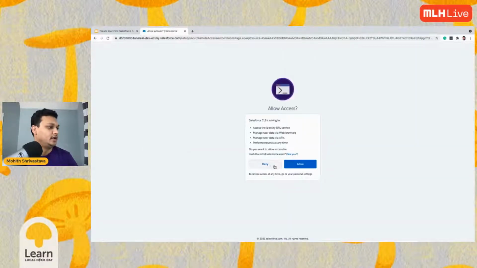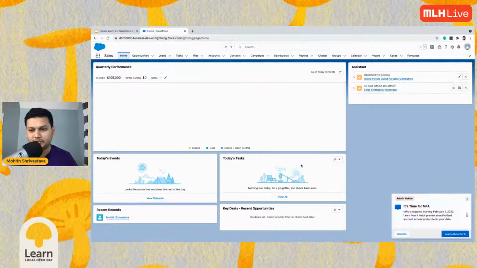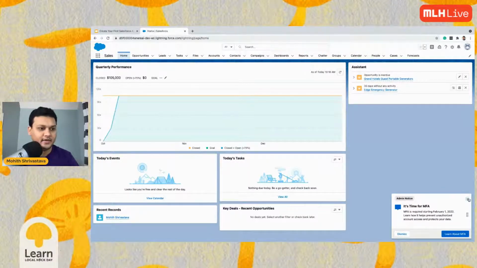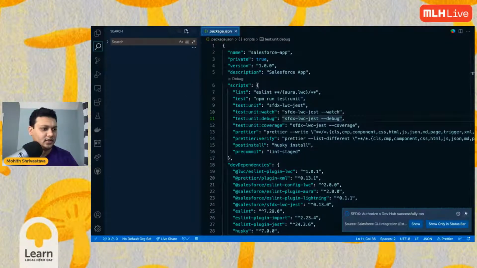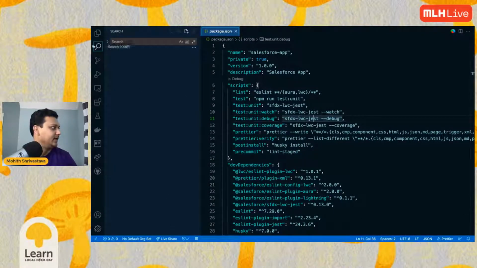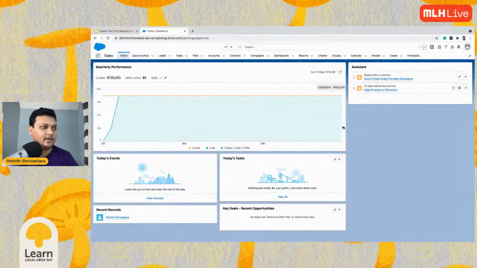So once you log in, it will ask you to authorize. Which means my command line tool is asking us to authorize the Salesforce. You just allow it. Once you do that, it will log you into the Salesforce application, and that's where we'll build our new application. Now here it says authorize successful. Once it is authorized, it is authorized to a dev hub now.